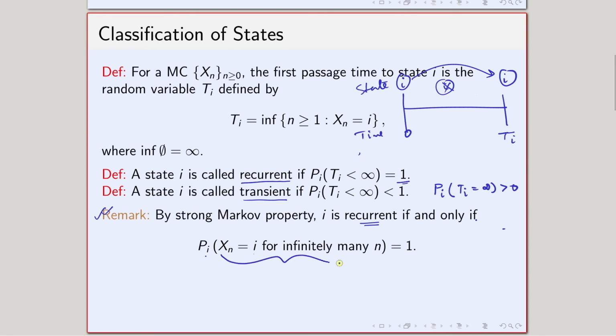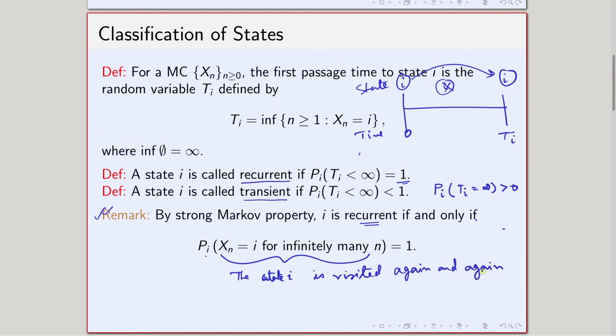So for sure I will come back to i again and again. So this basically means that Xn equals i for infinitely many n, that the state i is visited again and again.